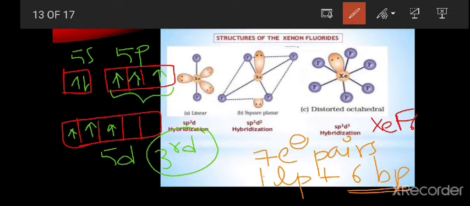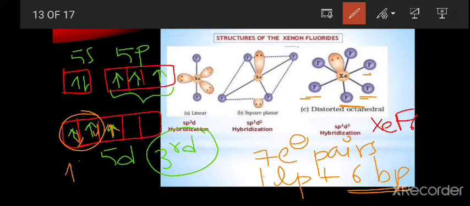These 6 bond pairs are involved in the formation of the bond with the fluorine atoms. Means these are the electrons of xenon. In the bond formation, the fluorine atom containing one electron is involved with these central xenon electrons.